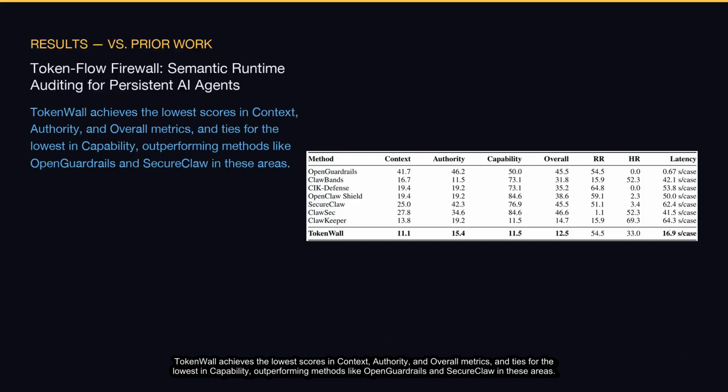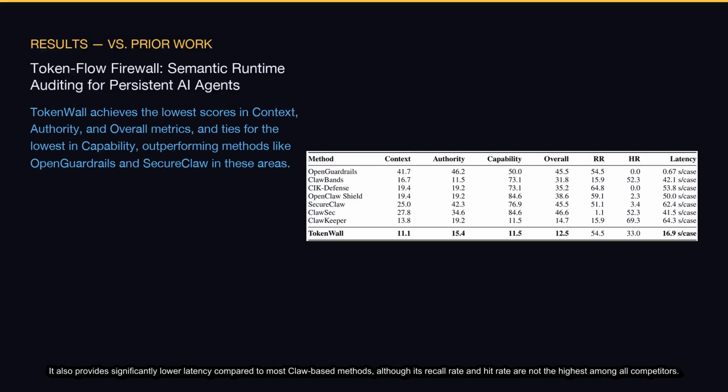Token Wall achieves the lowest scores in context, authority, and overall metrics, and ties for the lowest in capability, outperforming methods like Open Guardrails and Secure Claw in these areas. It also provides significantly lower latency compared to most claw-based methods, although its recall rate and hit rate are not the highest among all competitors.